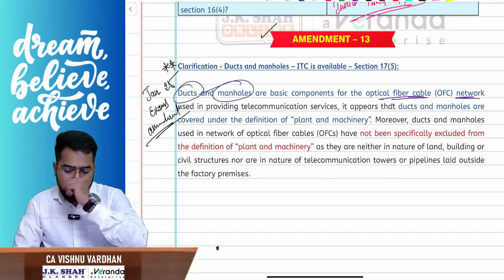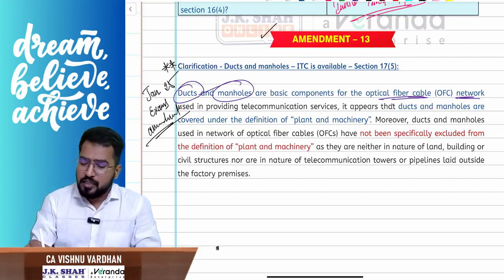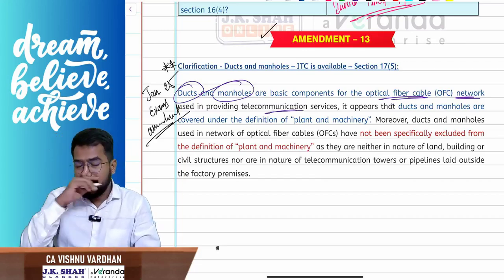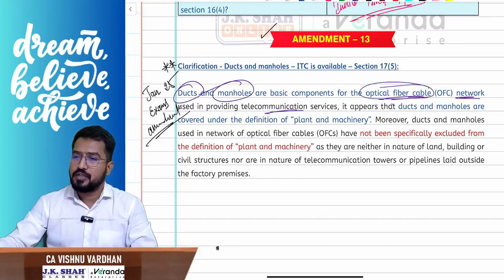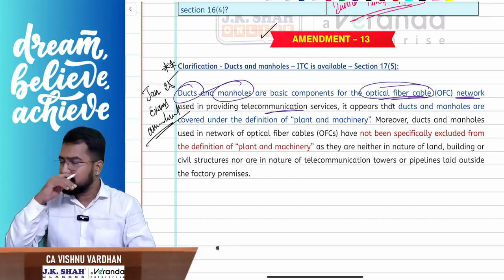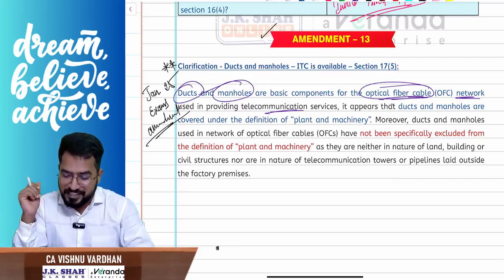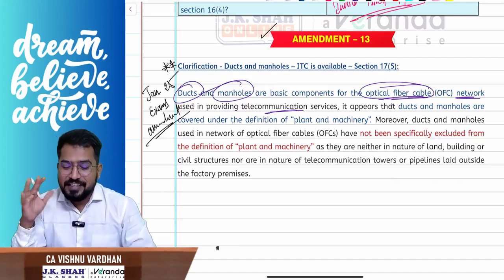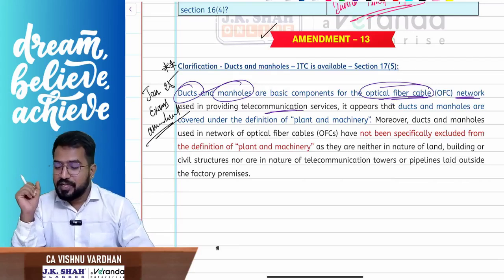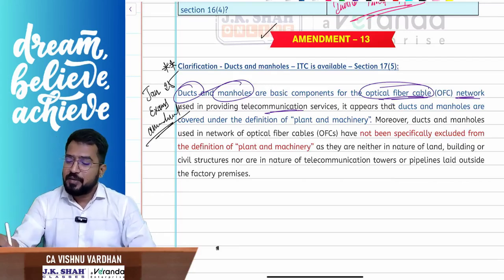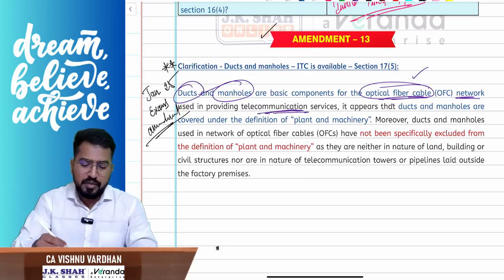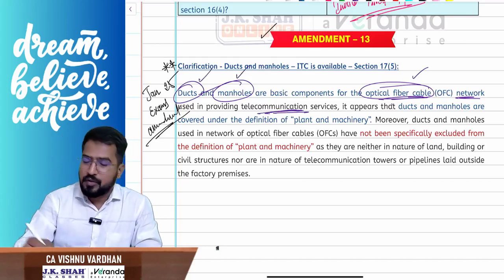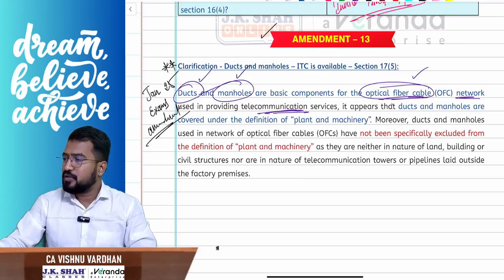While providing telecom services, they are constructing the optical fiber. During constructing this optical fiber cable networks for providing telecom services, they are using something called ducts and manholes.